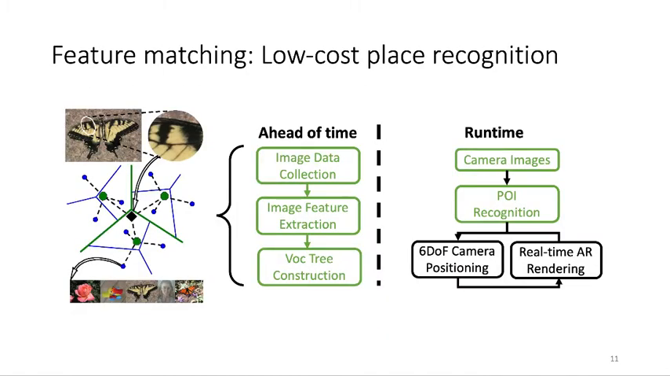So for feature matching, it's a low-cost place recognition technique, and it covers the workflow of the image data collection, image feature extraction, and the vocabulary tree construction. The vocabulary tree is a very classic data structure that defines a hierarchical quantization of the features that is built by hierarchical k-means clustering. During the runtime, for the features extracted from the camera images, it will search in this vocabulary tree to find the most similar features to infer the POI.